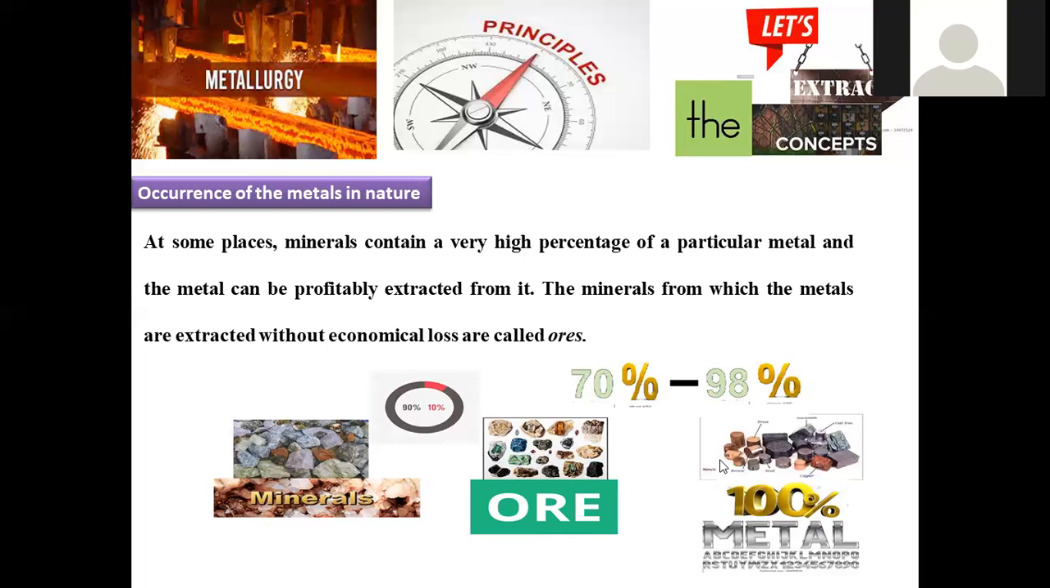And finally, if we go with various methodologies to convert that ore into a pure metal, 100% is the ideal condition. Most possibly it may not be possible to achieve this, but the metal will have a purity around on par with 100%. At some places, minerals contain a very high percentage of a particular metal, from which the metal can be profitably extracted. Those are regarded as ores. Economic losses are very small, and the maximum profitable extent of metal can be collected from these materials.